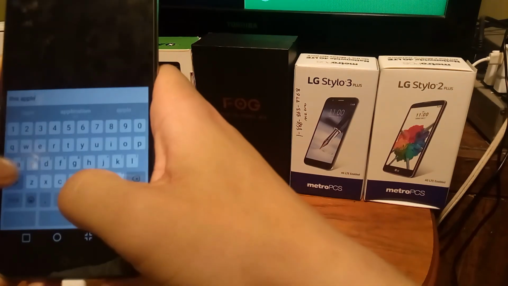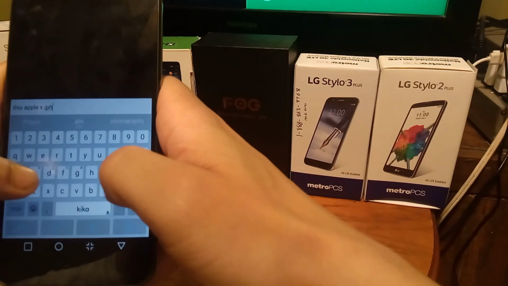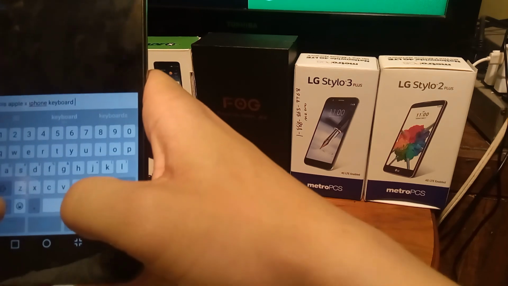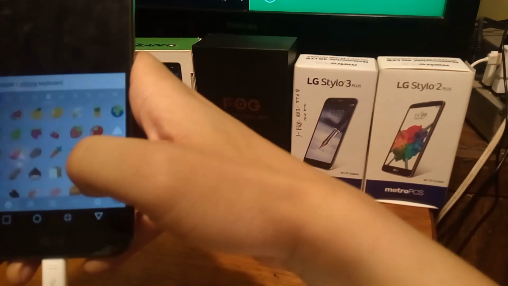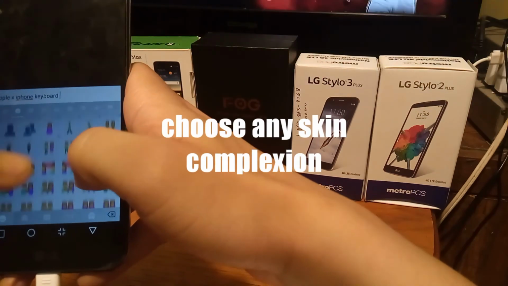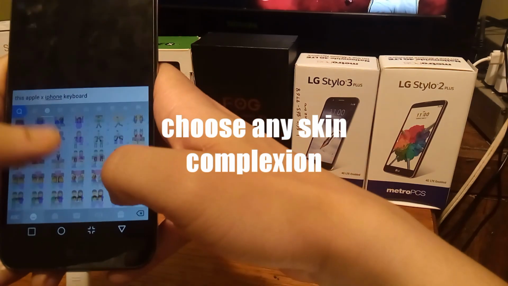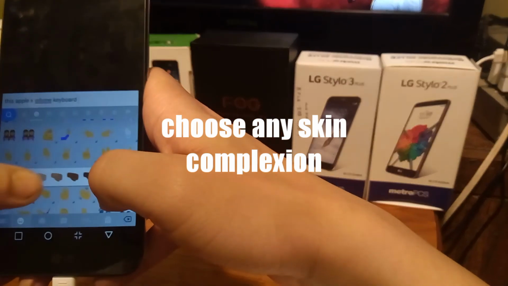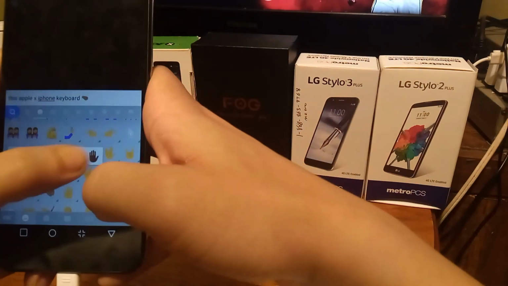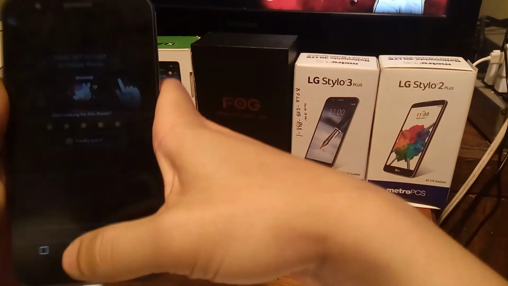This is the Apple X iPhone keyboard. So when you go here in the emojis, you can see that it does give you a whole range of options to choose from. Go ahead, slide down, and you get the complexions of the skin colors that you actually want to use. So it's actually pretty cool, and you can play around with it and customize it to your personal preference and to your personal liking.